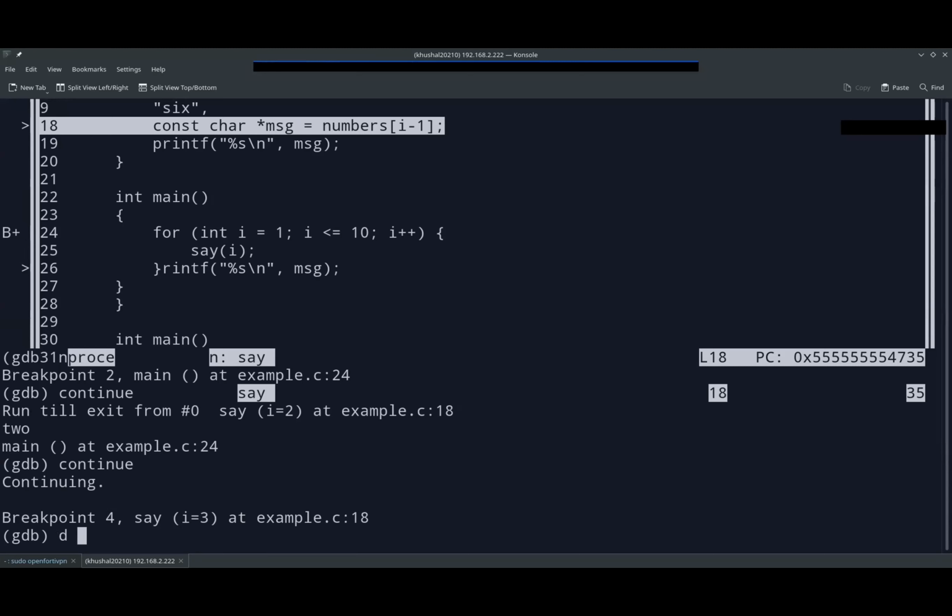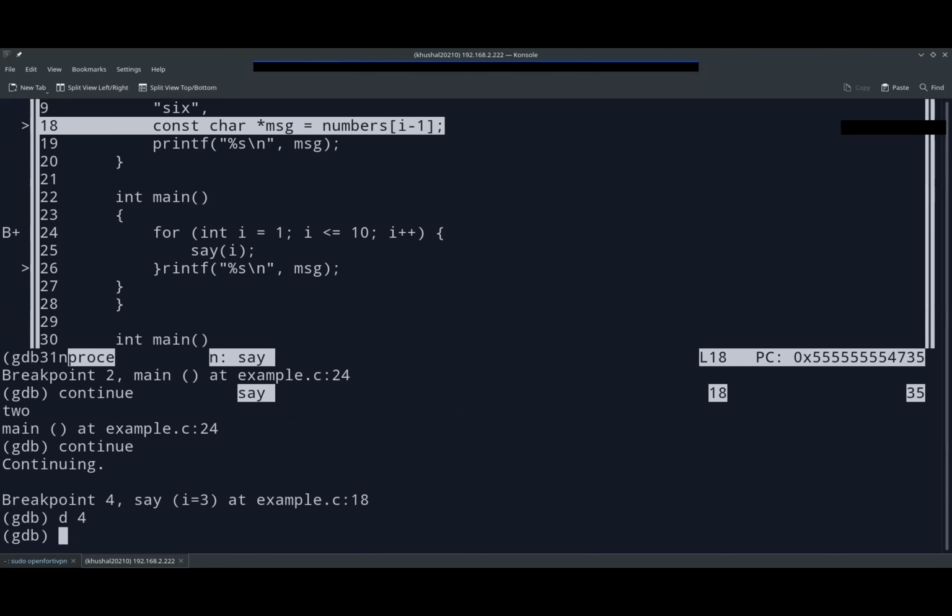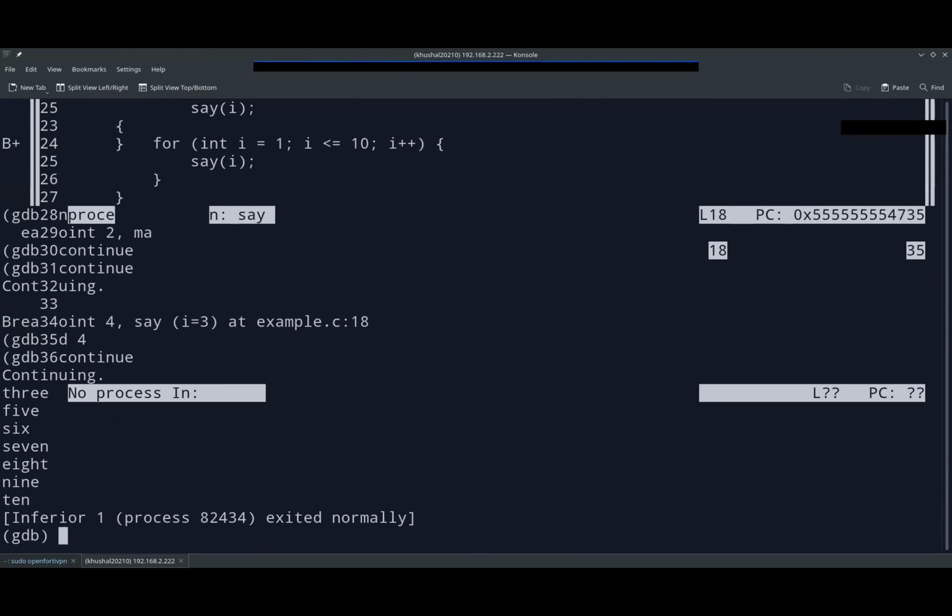Let me delete the breakpoint at 24. Let's do continue. It should again stop us at the same function because we are calling the main function again and again.